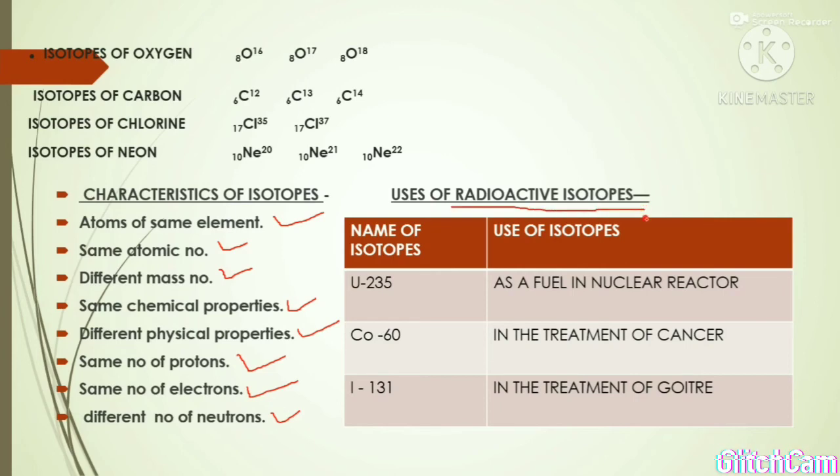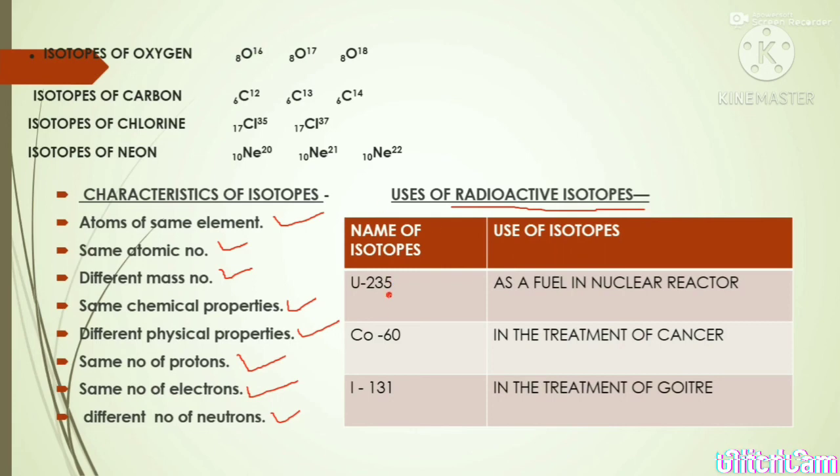No doubt these radiations are harmful to human beings, especially high energy radiation, when given in excess. Otherwise they have many uses too.